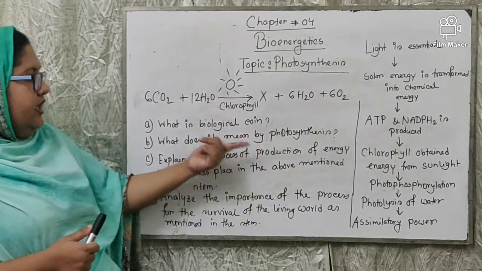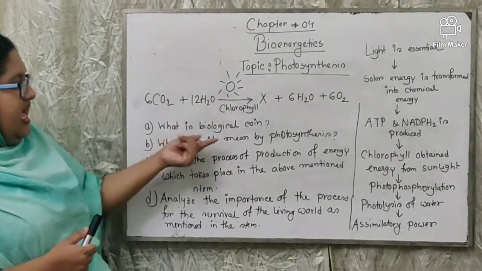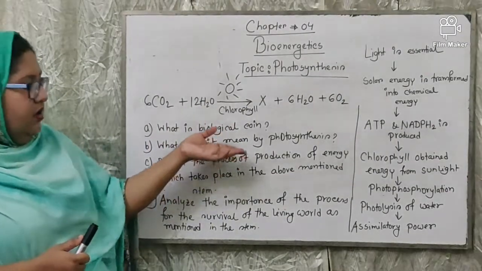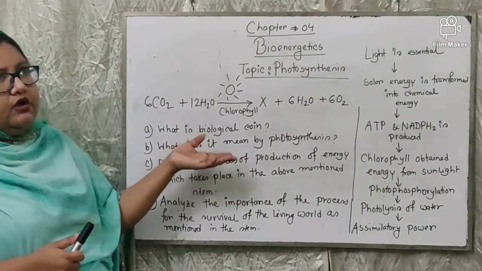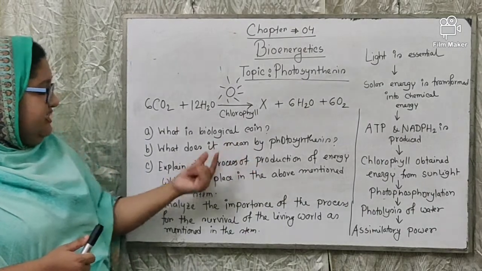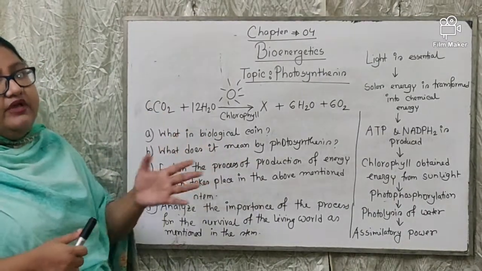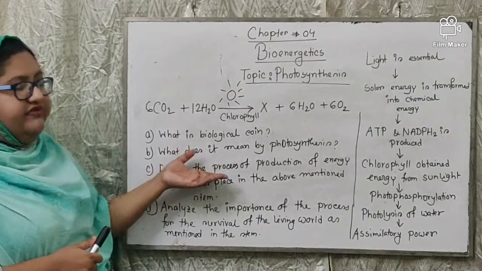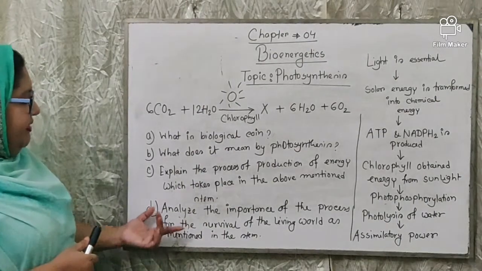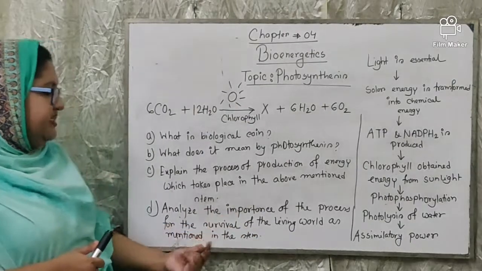In these questions, it is written that explain the process of production of energy. So at first, you will write in your answer script that ATP is a substance which can store energy, and that is produced by the process of light dependent phase. And then you can describe the light dependent phase. And in the higher efficiency questions, they analyze the importance of the process for the survival of the living world as mentioned in the step.